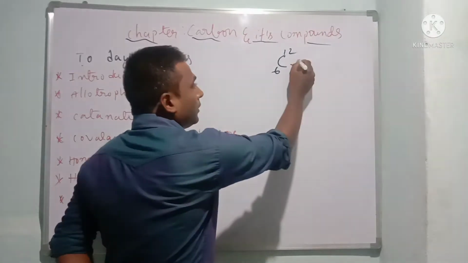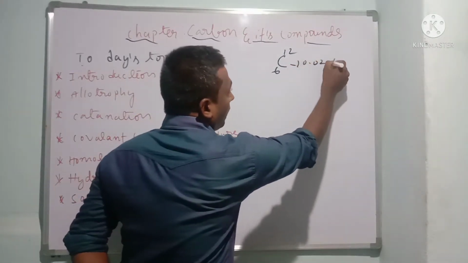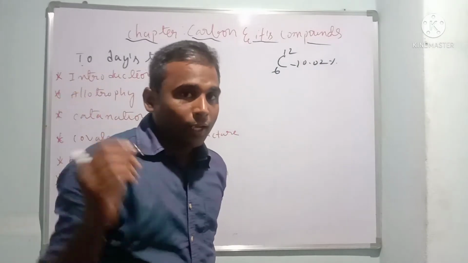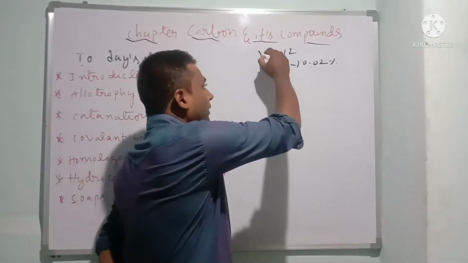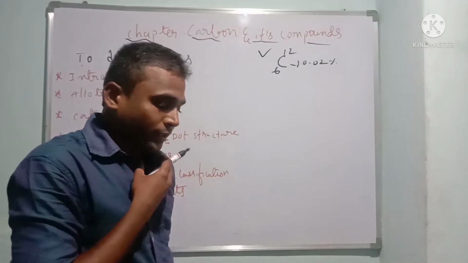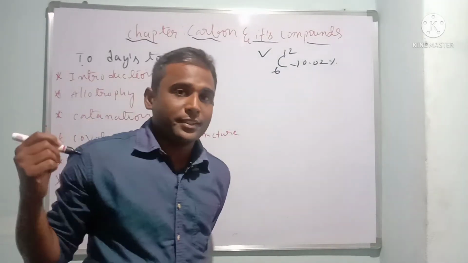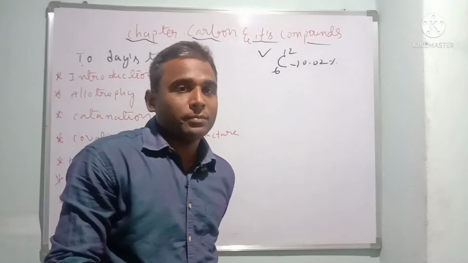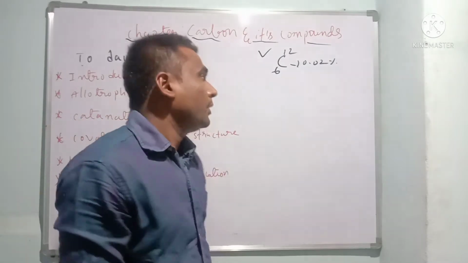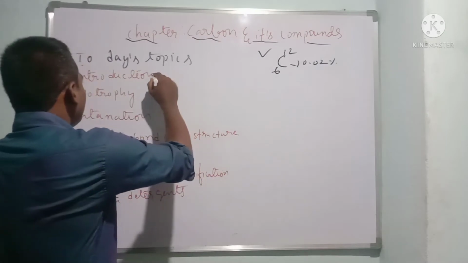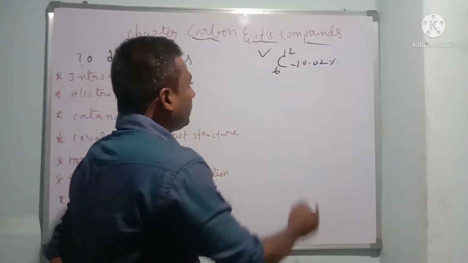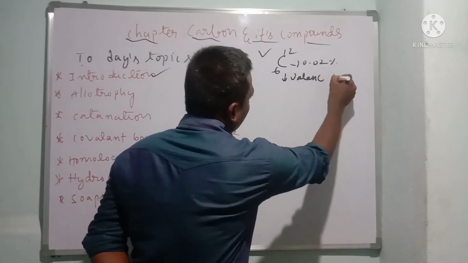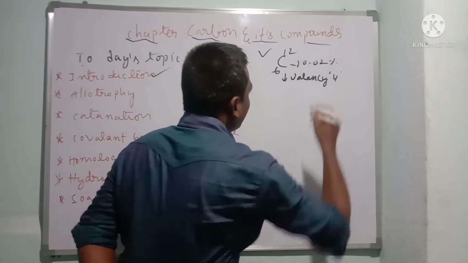Children, 0.02 percentage amount of carbon dioxide we can see in our nature, and this carbon dioxide has both advantages and disadvantages. Disadvantages means it causes pollution, advantages means it balances the temperature. This is all about the introduction to the carbon atom, and it also has valency 4. So this is all about carbon.